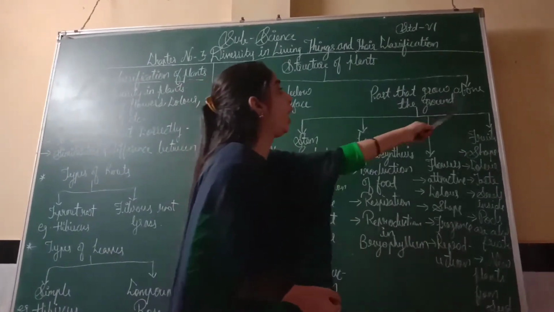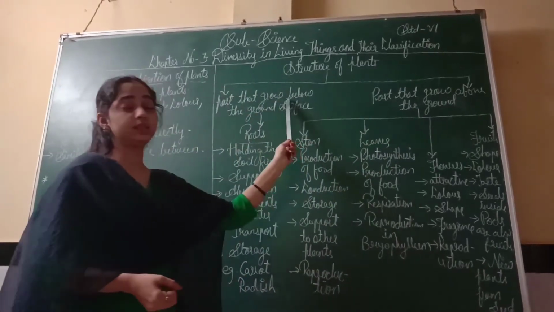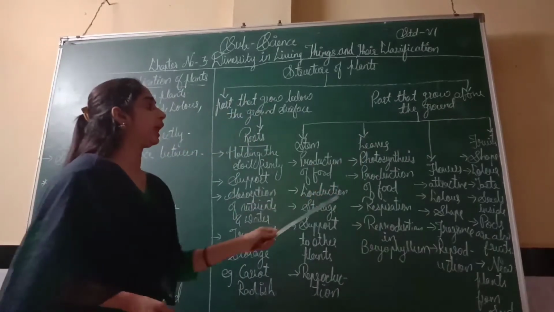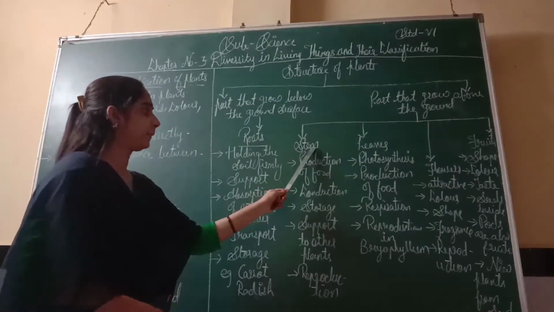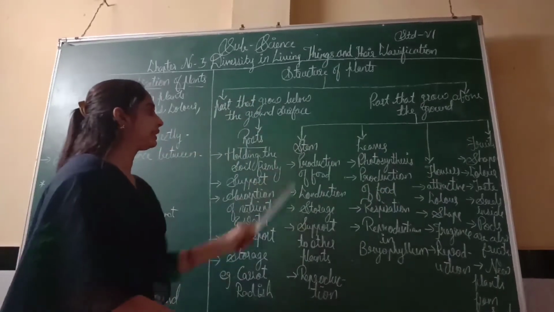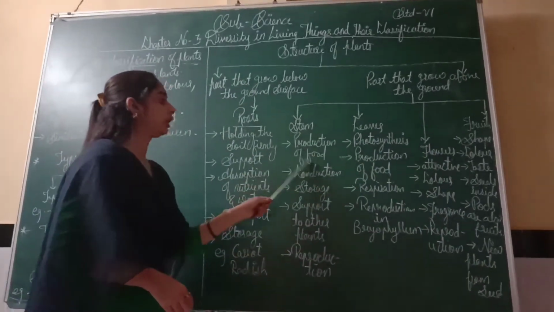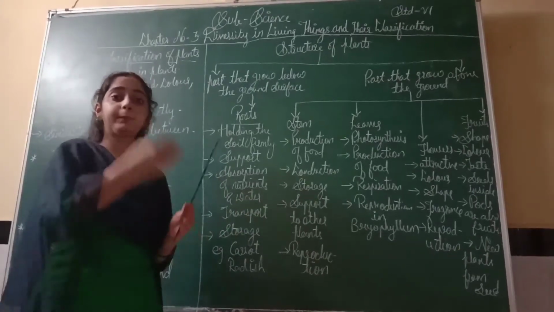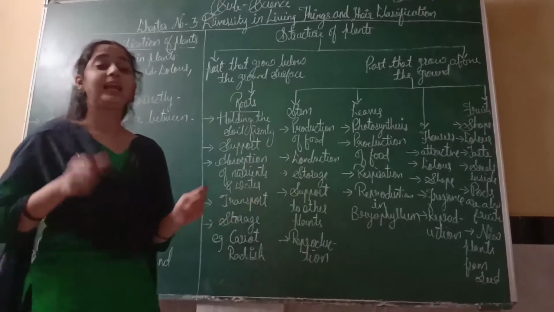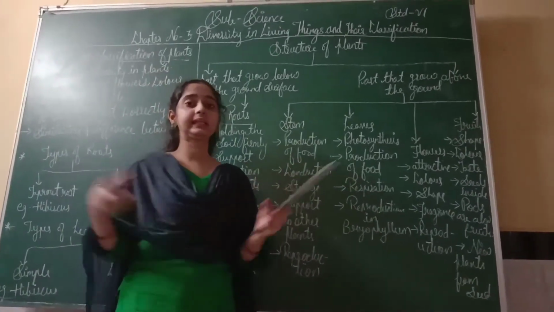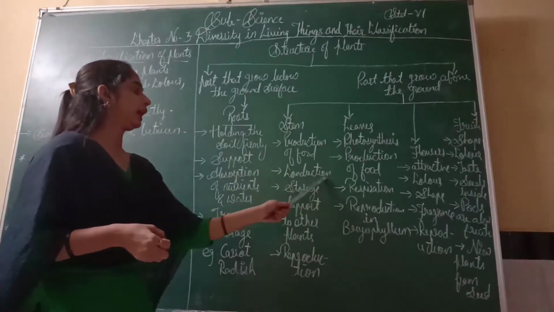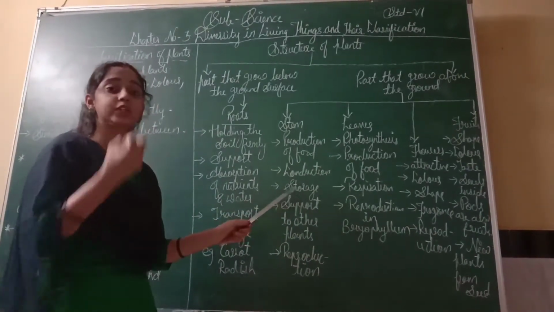Now see the next part. The part that grows above the ground. This is below the ground and this is above the ground. Above the ground, we have four parts: stem, leaves, flowers and fruits. Now let us see the stem. Stem, production of food. What is the work of the stem? They produce food for the whole plant. Conduction. Conduction means heat and electricity being transmitted along with themselves, which is known as conduction. Storage. They store the nutrients.